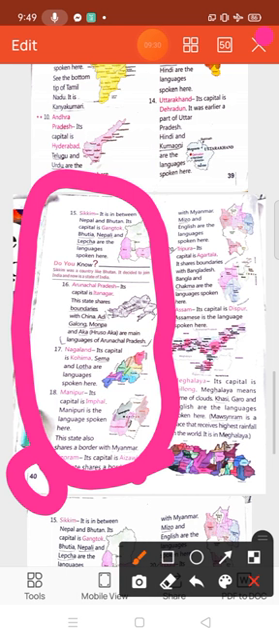Number 18, Manipur. Its capital is Imphal. Manipuri is the language spoken here. This state also shares border with Myanmar. Number 19, Mizoram. Its capital is Aizawl. This state shares border with Myanmar.